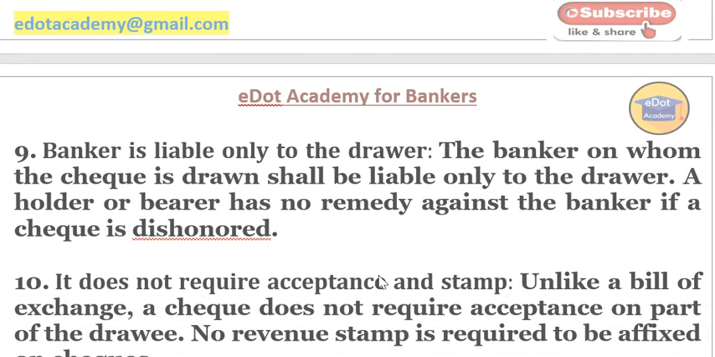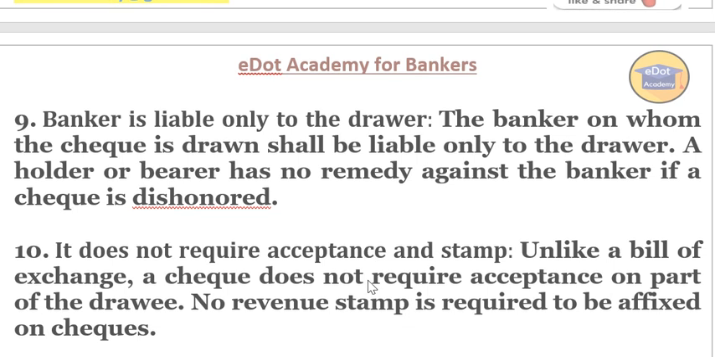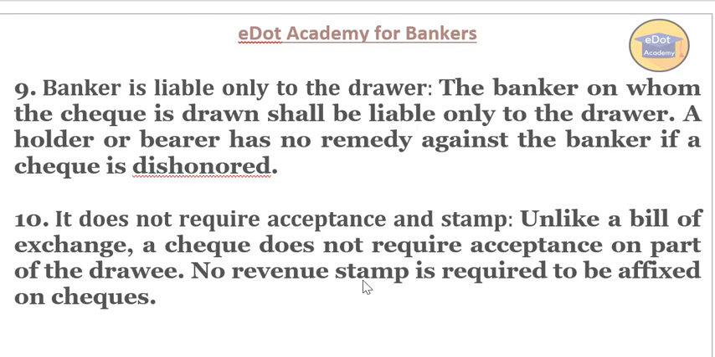So now next, the banker is liable. Now coming to the next point, the banker is liable only to the drawer. This is very important. That means whoever has drawn the check, the bank is liable to the drawer only. The bank is not responsible to the person to whom the check has been drawn. And if the check is dishonored, the bank is liable to the drawer only, and whatever action he is going to take, he will take against the drawer only. Correct?